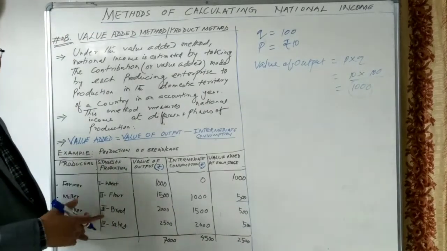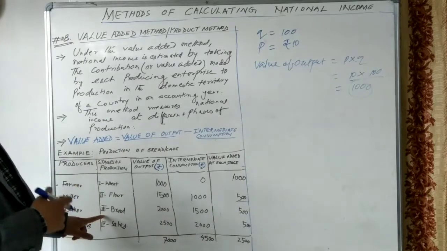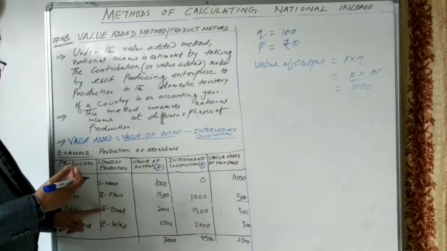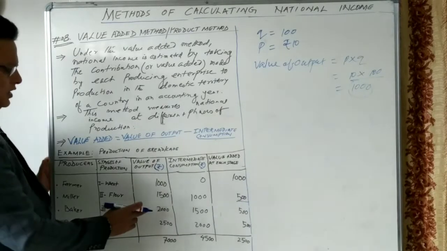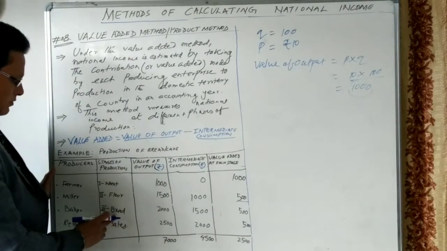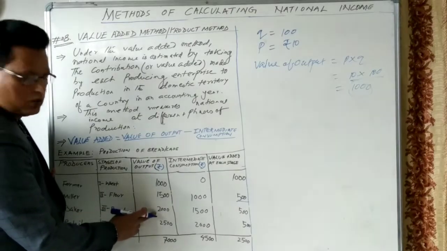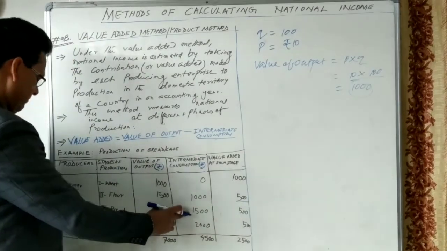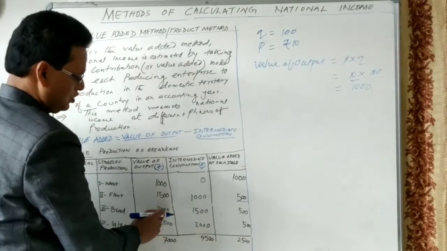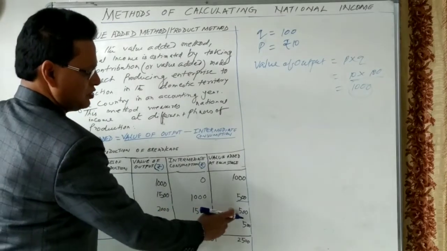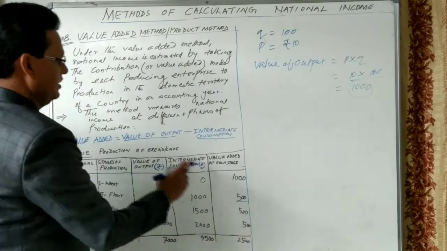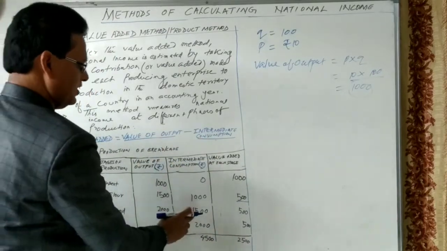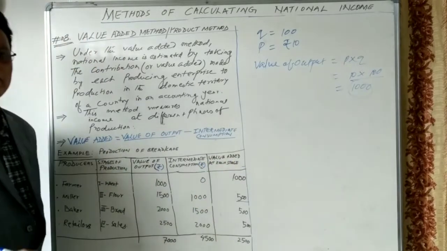He will convert the flour into bread or cakes and sell to the wholesaler or to the retailers. The value of the bread is 2000 rupees, and the intermediate consumption of the baker is 1500. So 2000 minus 1500 is again 500 rupees.